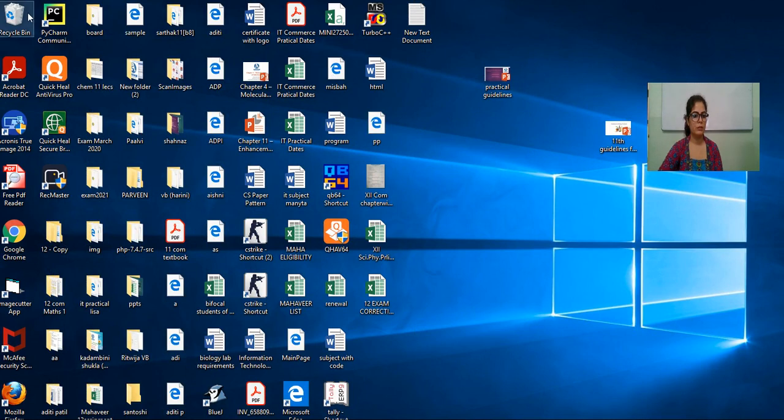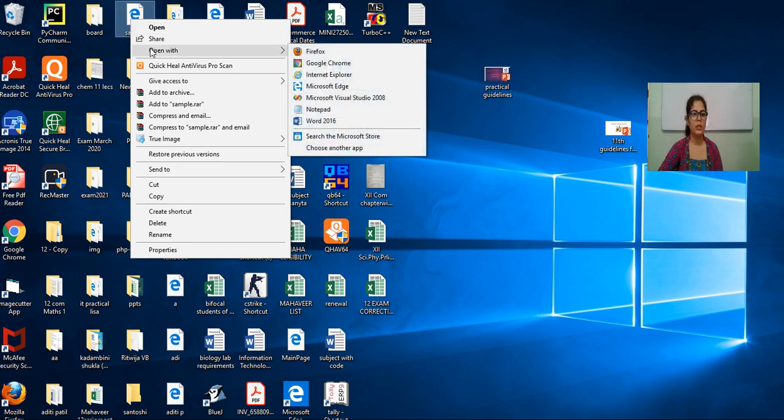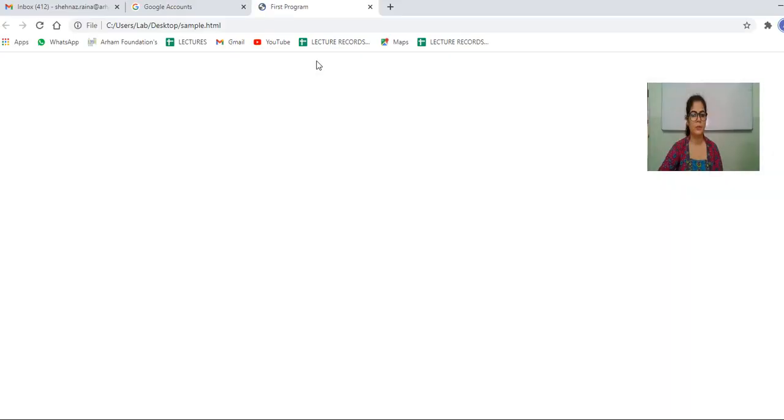See, this is a file with the name sample. Now how do you check the output? Whenever we have to check the output of this type of HTML page, we have to check it with any browser. So you can make use of any browser. Just right click on this and then open with, and these are the browsers. I can make use of any of the browsers. Let's suppose I'm choosing Google Chrome as the browser, and this is the output of my page.